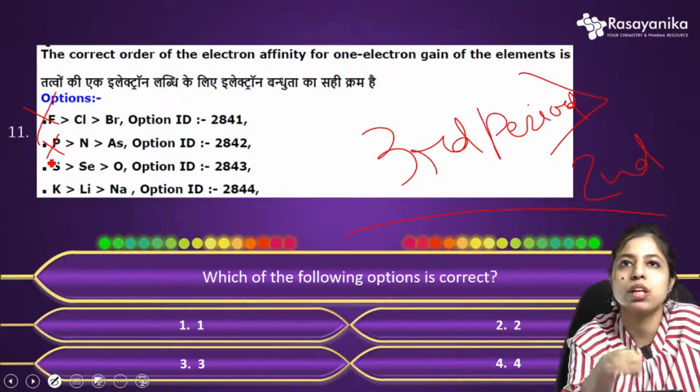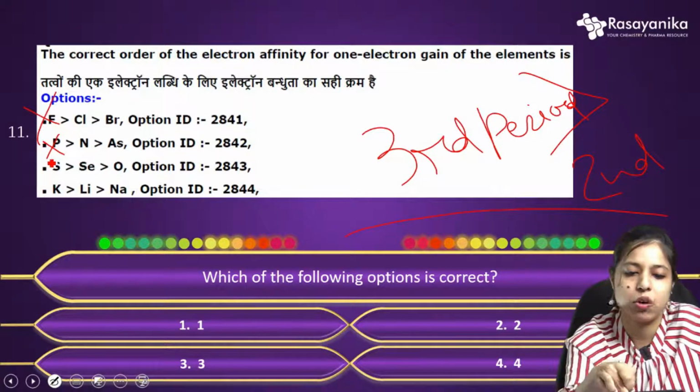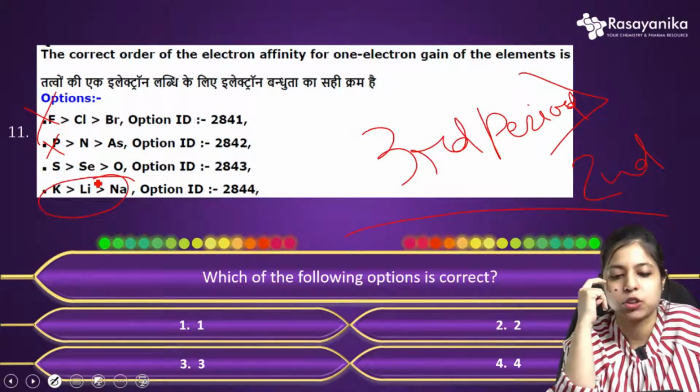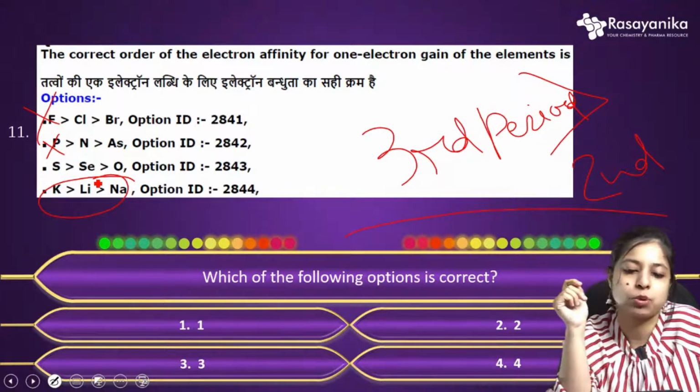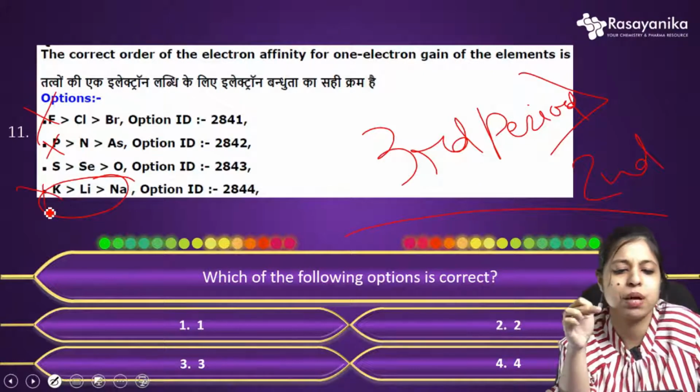And if you see the fourth option, it is very obviously wrong. You all know this; you don't need to go through the concept. For the metal elements, it is absolutely the wrong option. So we can easily cancel these.